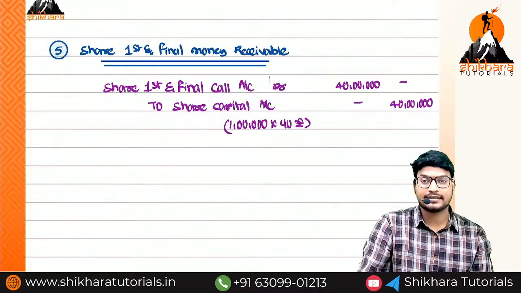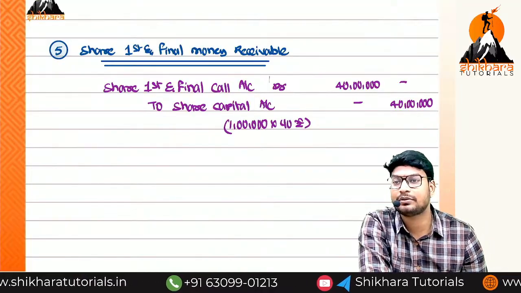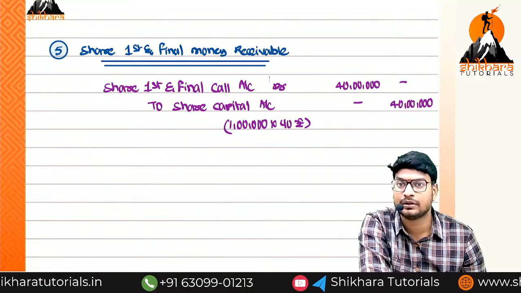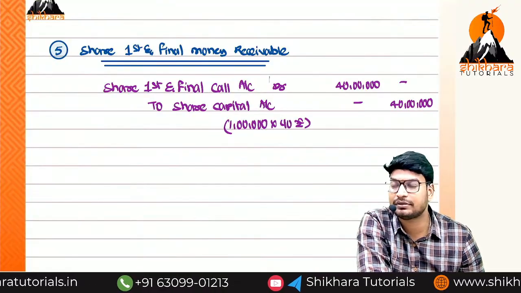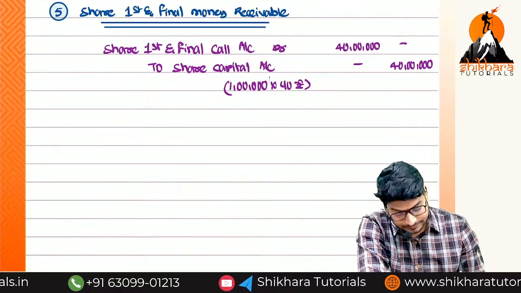But on how many shares only have we received? 1 lakh minus 1000. On 99,000 shares only we have received the amount. And the remaining 1000 shares we have not received. So sixth one.